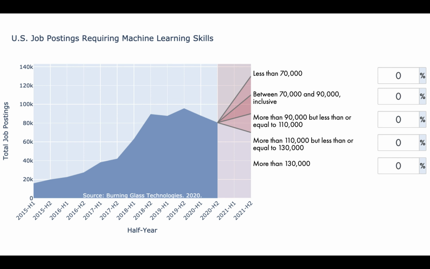This is the old question format with which you might be familiar. The forecast options were outcome ranges, such as less than 70,000, between 70,000 and 90,000, etc. You would then put a probability on each outcome range. For example, you might think there's a 7% chance the outcome will be below this line, or a 22% chance it'll be between these two lines.